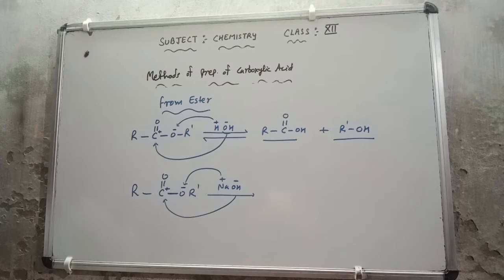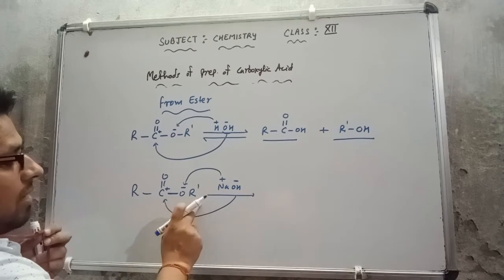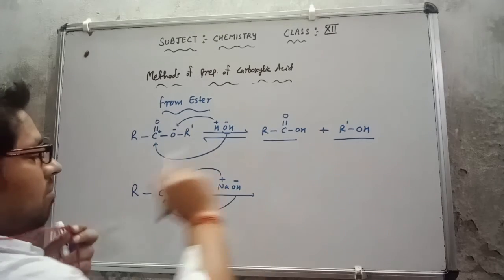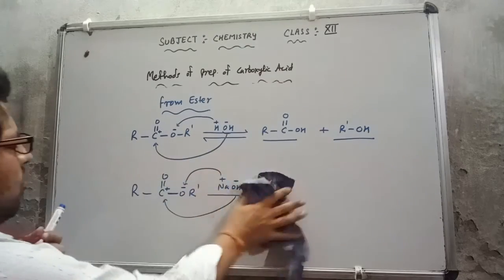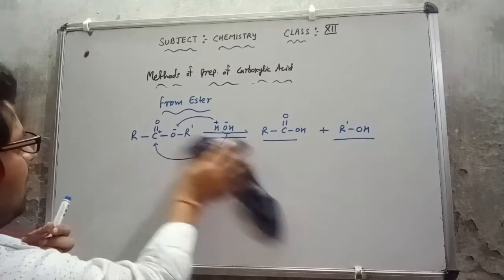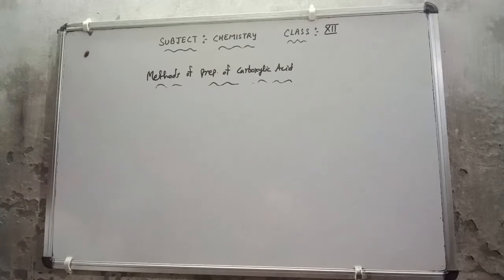So this will be giving us what? RCOOH. Whatever I am getting here is RCOO, and this OH is attached there, and this will be going as a minor product. So this is a simple way by which we are getting the carboxylic acid. That means from ester we are making the carboxylic acid. Already in class 10th you people have read the formation of carboxylic acid from the ester.